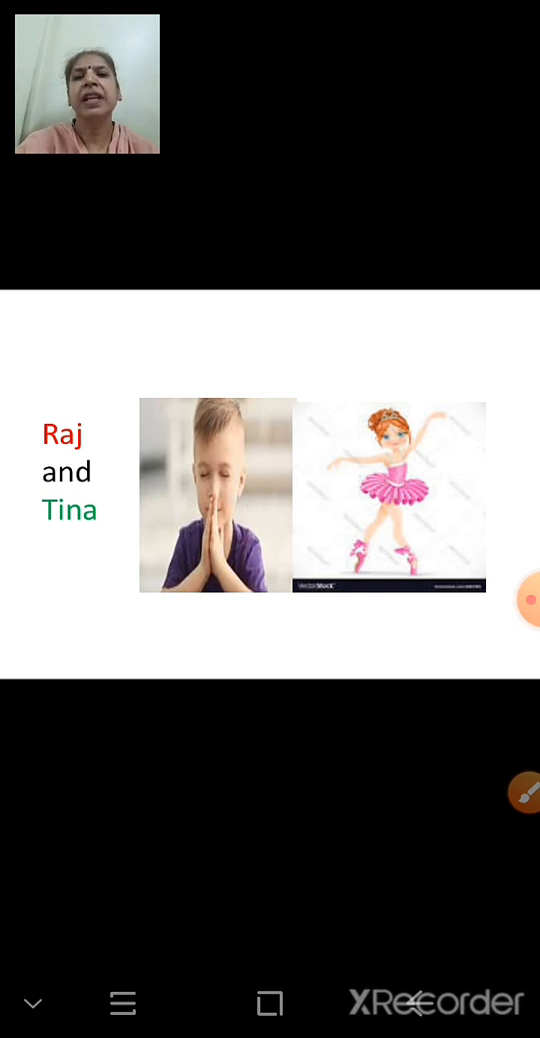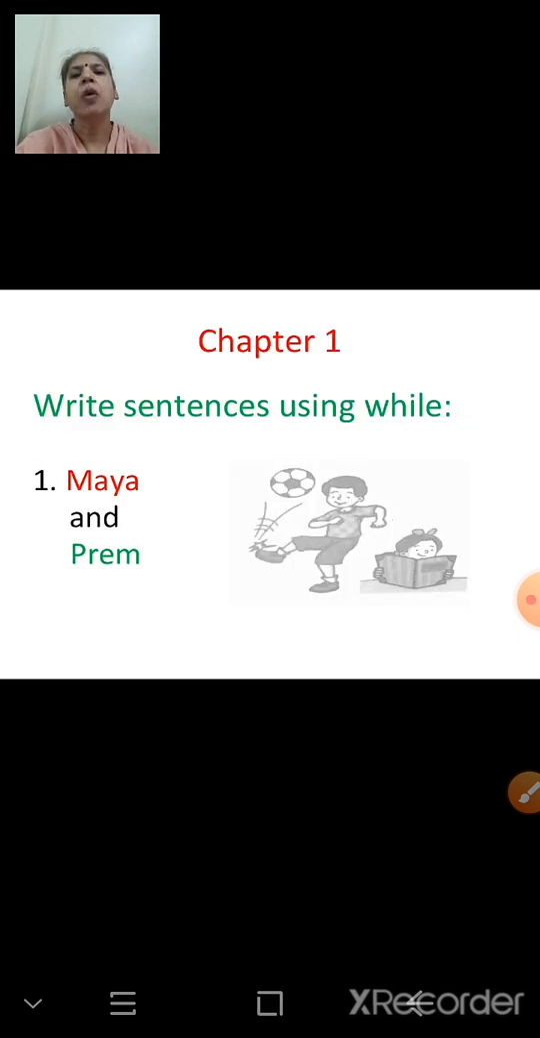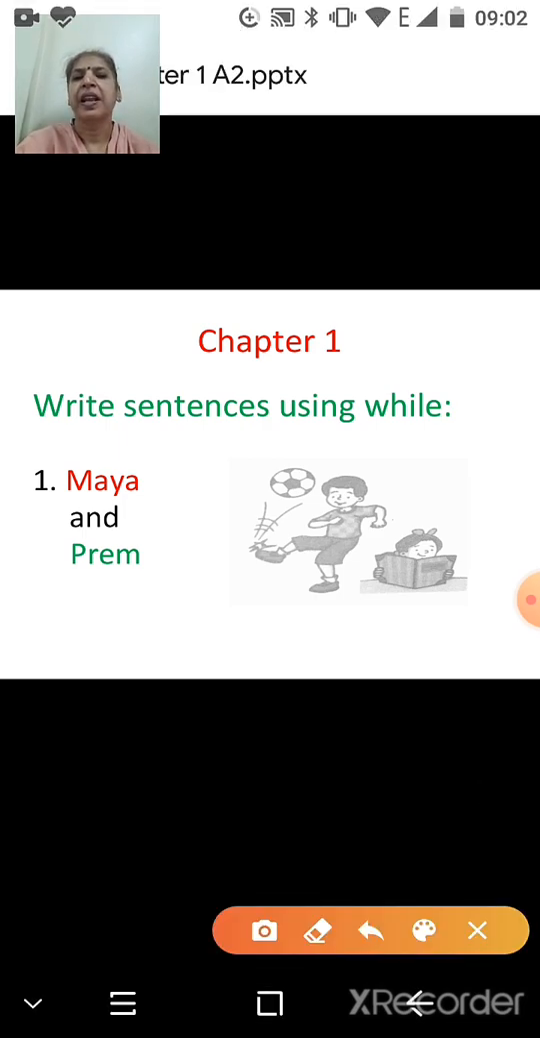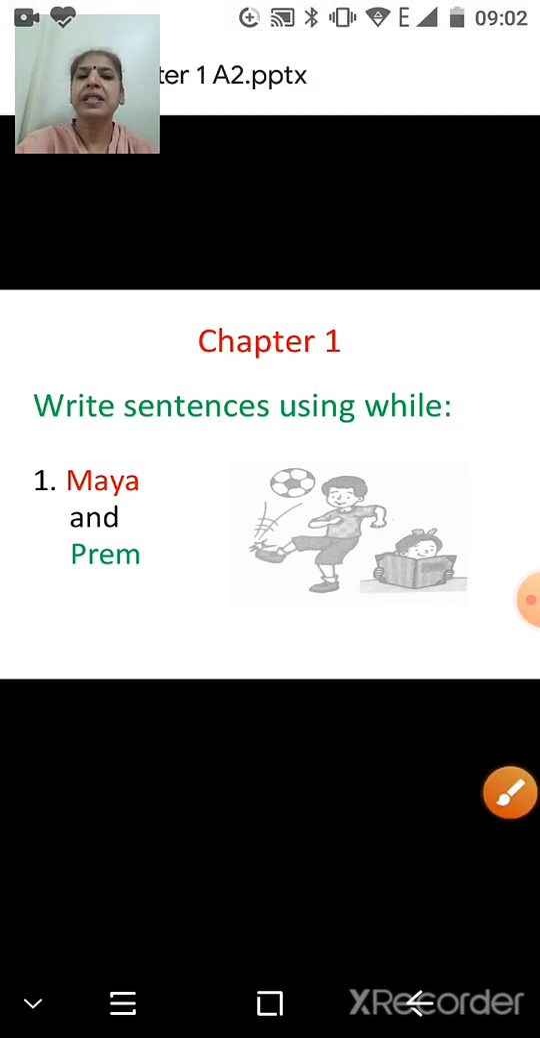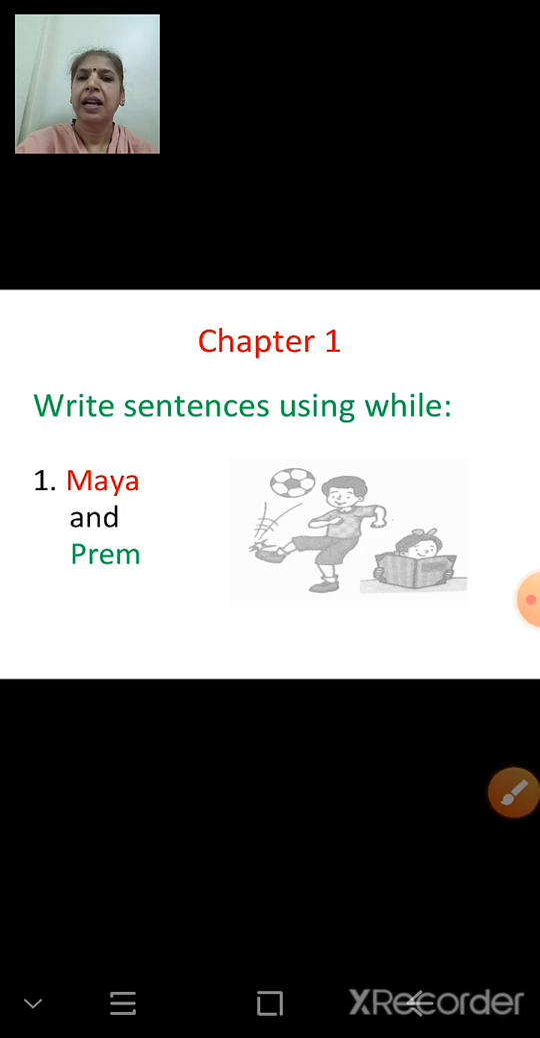So today we will learn to write sentences using while in Chapter 1. Chapter 1, write sentences using while. Now look at these pictures. In this picture there are two persons. One is a girl, that is Maya, and Prem. Now what are they doing? Prem is playing, Maya is reading.